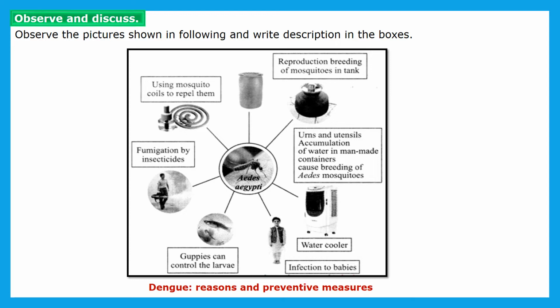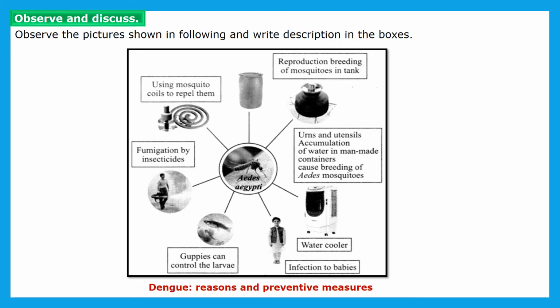Now let us see which are the preventive measures for controlling dengue disease. First is using mosquito coils to repel them. So we have to use mosquito coils to reduce or kill the mosquitoes. Now second is fumigation by insecticide, that is, to kill these mosquitoes we have to use fumigation.